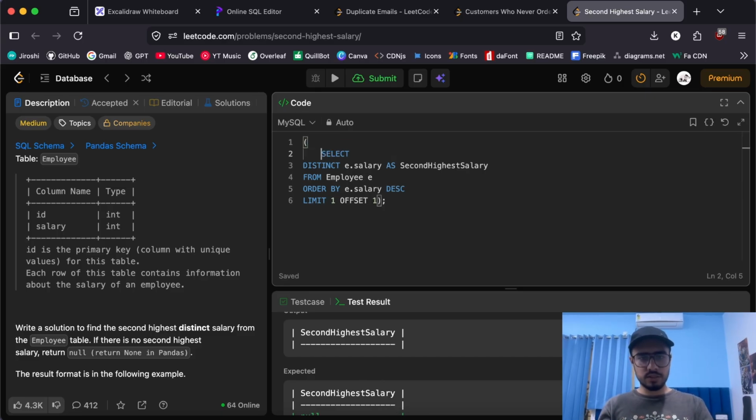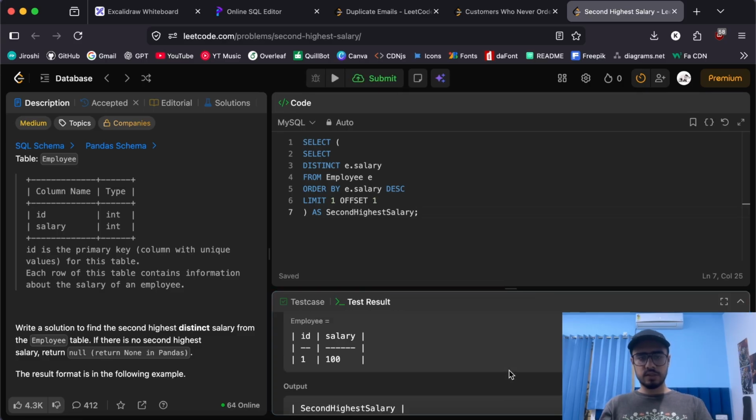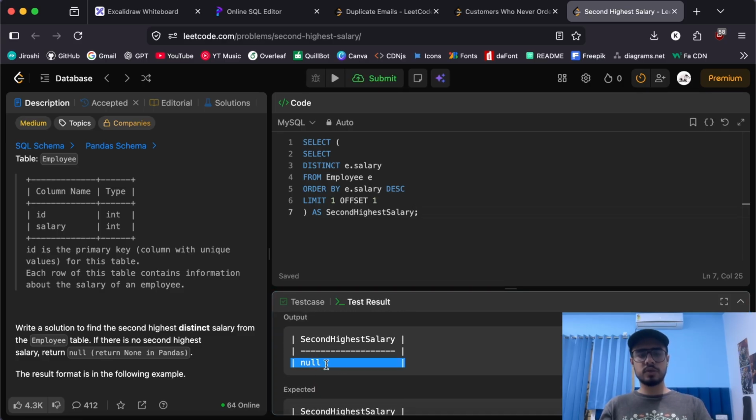So I wrapped it in a subquery, and let's do something like, I'll do select here. Select this as the answer we need. Actually, I should just trim it down and do something like this. Now if I try to run it, yeah, it worked. See, in my output I also have null. But how does that really work? Whenever the inner subquery returns an empty answer set, the outer query automatically turns it into null if we use this particular SQL format.